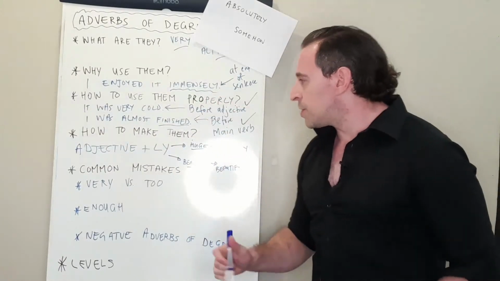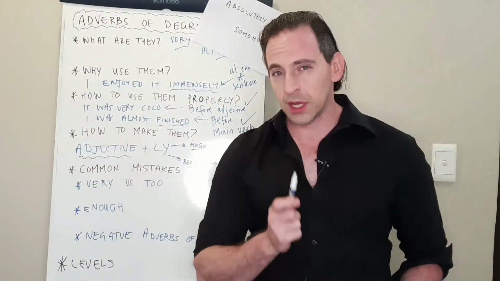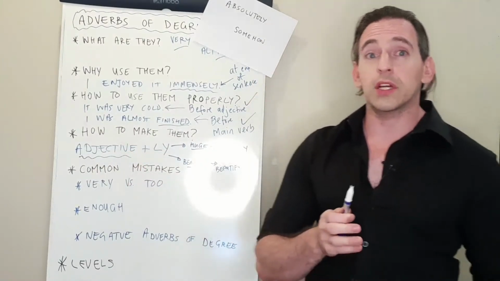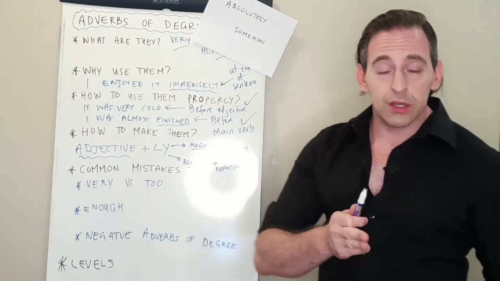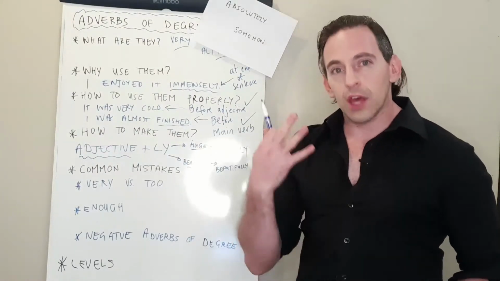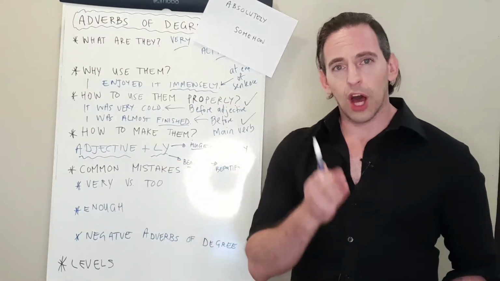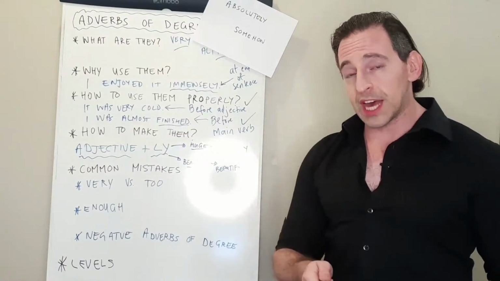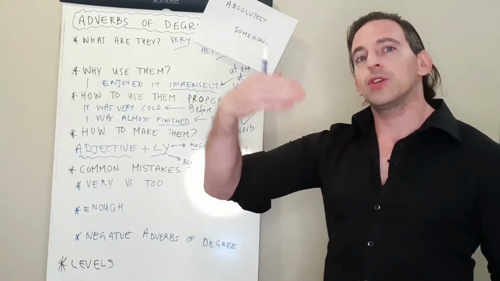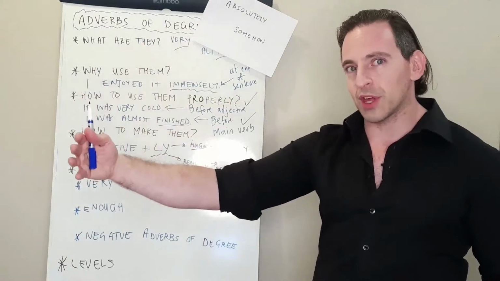Now, how can you do this for any adjective? Well, you can't do it for every single adjective. There are always going to be some that won't work. I would suggest work with adjectives that you know already. Add the ly and then check online. Is that a word that exists? Can I use that word? And by that, you can start to expand your vocabulary.